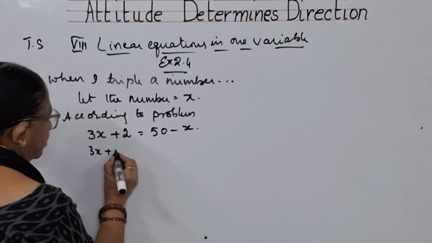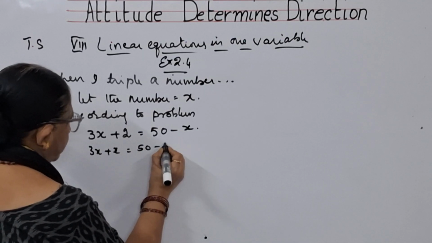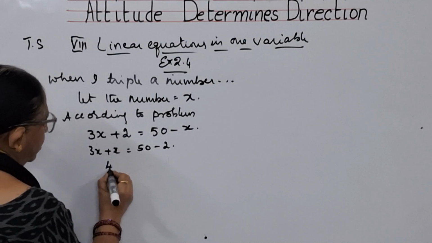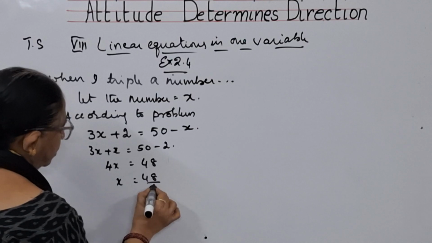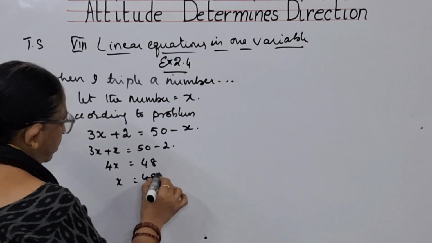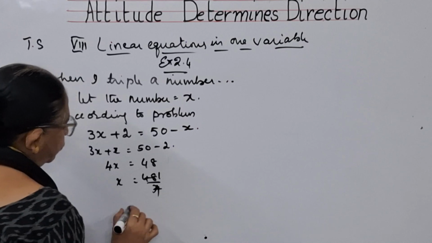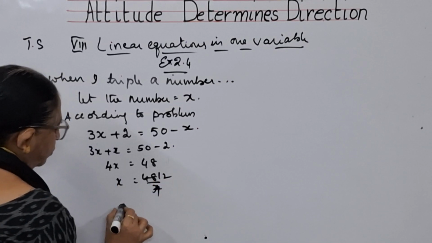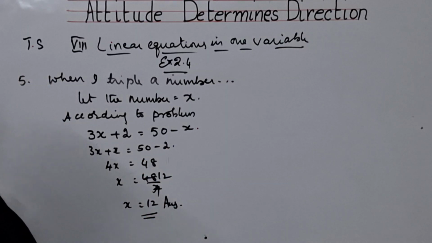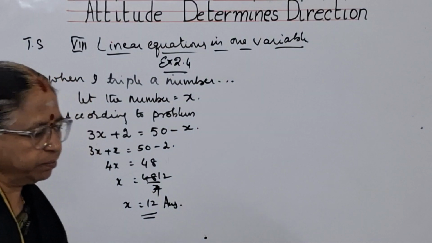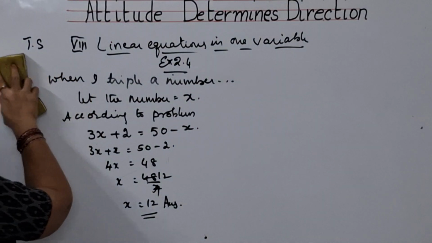So 3x plus x is equal to 50 minus 2. This is how much, children? 4x is equal to 48. So what is x? 48 by 4. 4 ones are 4, 4 twos are 8, so x is equal to 12. So the number is equal to 12. This is the answer of the fifth problem. Now we'll go to the sixth one.